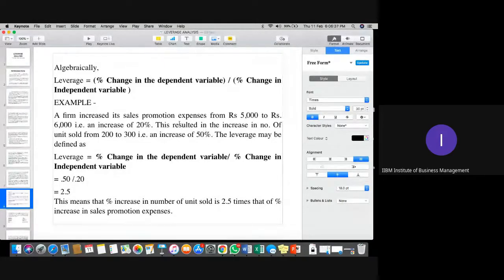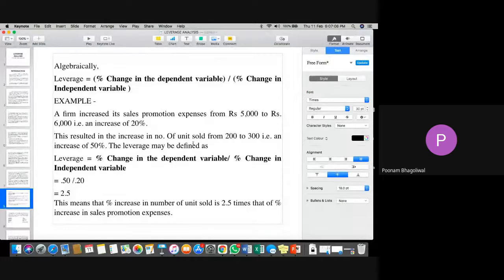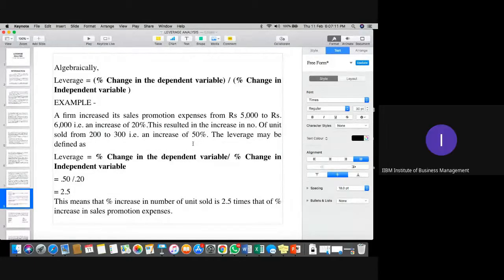A firm increased its sales promotion expenses from 5 to 6,000. That is an increase of 20%. Now, are the sales promotion expenses dependent or independent? It depends on the company how they will spend it. Actually, once the company decides up to what extent they need to go for promotional expenses or advertisement expenses, it is always independent in nature.